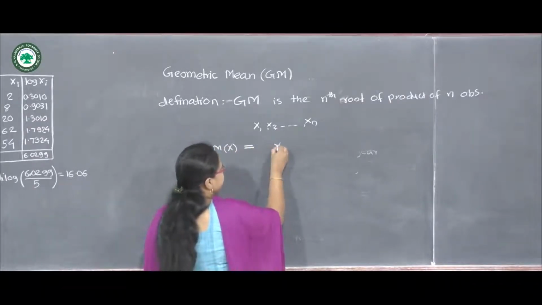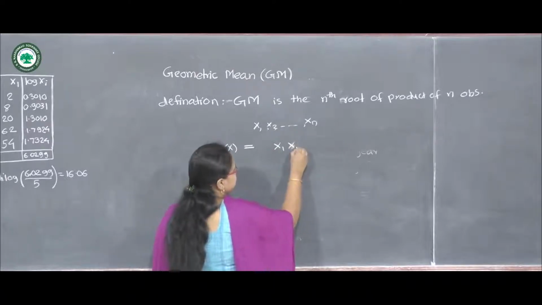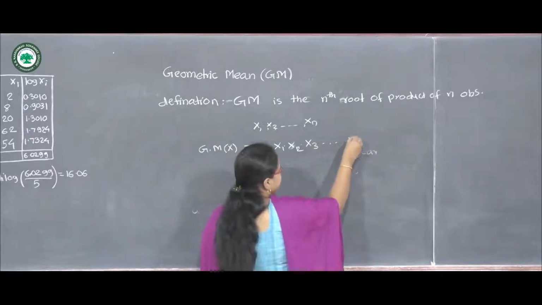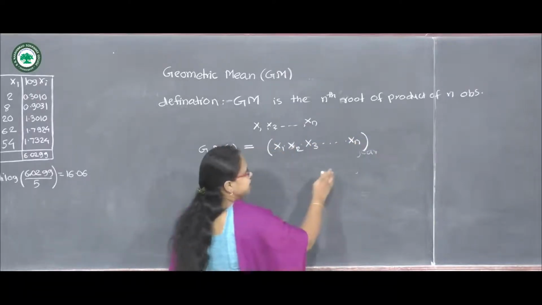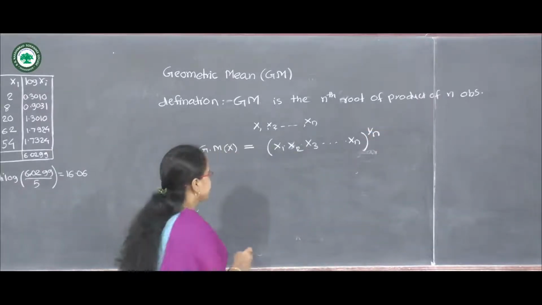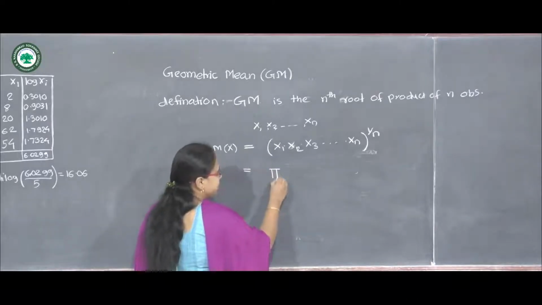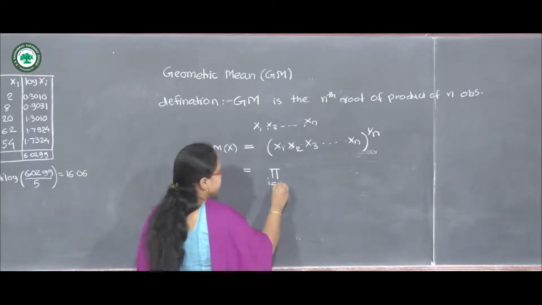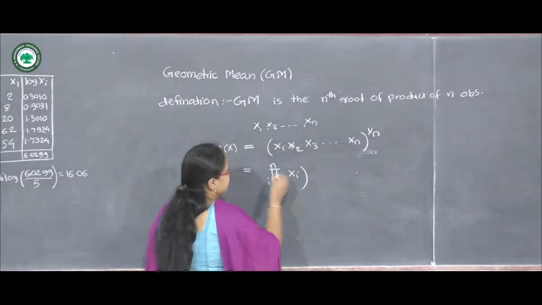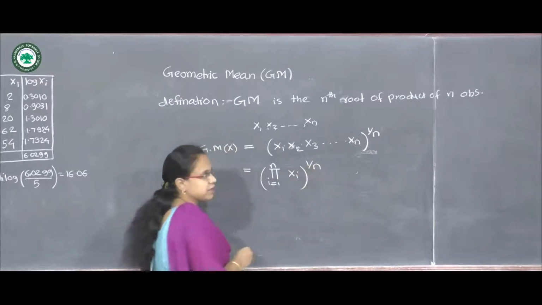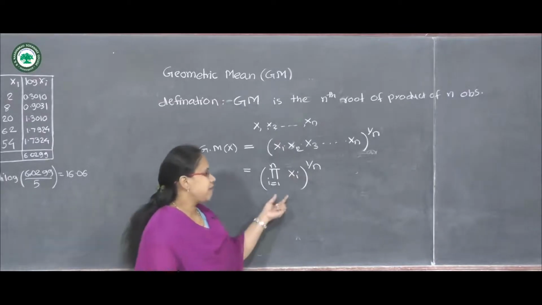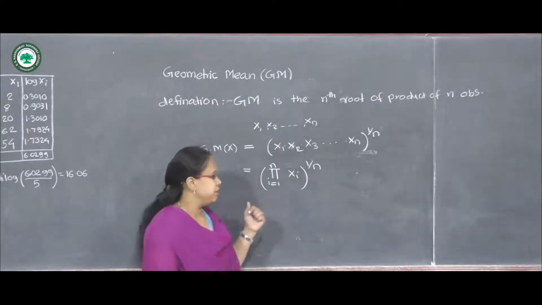So this is the product of n observations. So x1 into x2 into x3 into xn, and we have to take its nth root. So we can write raised to 1 upon n. So here we can write the product sign, which is running from i equal to 1 to n of xi, and bracket raised to 1 upon n. So this is the formula to calculate geometric mean, which we have used in a previous example.